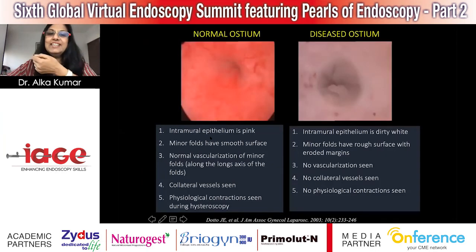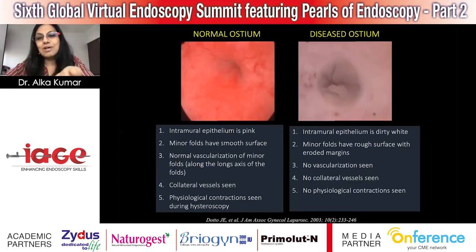Coming to what exactly the normal and the diseased ostium look like hysteroscopically. Our reviewer for this paper wanted us to not only identify but also have the picture. So we had to take the data retrospectively and analyze it, and we found that a normal ostium will have a pink intramural epithelium, minor folds with a smooth surface, normal vascularization of the minor folds along the long axis of the folds, collateral vessels, and physiological contractions during hysteroscopy.